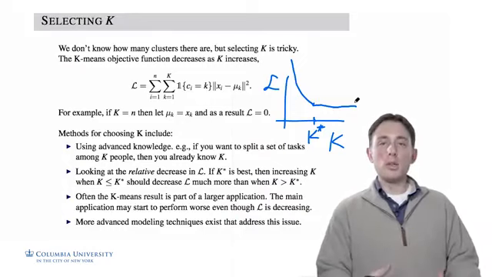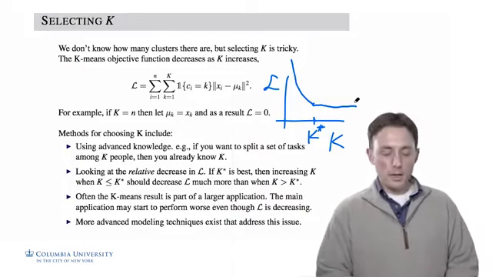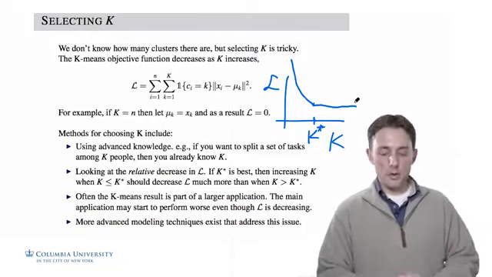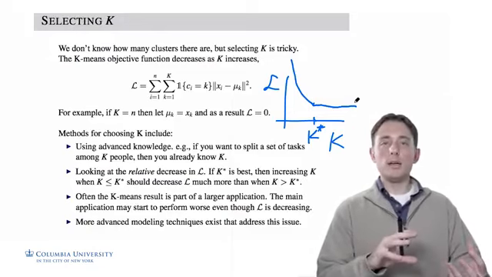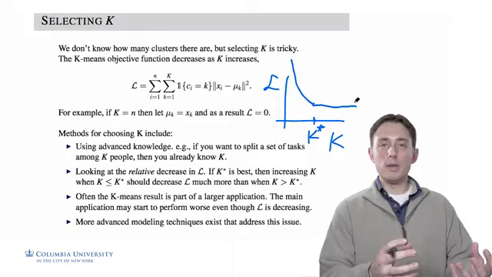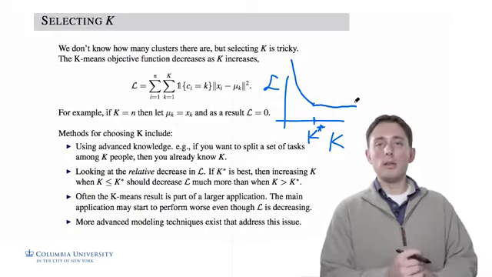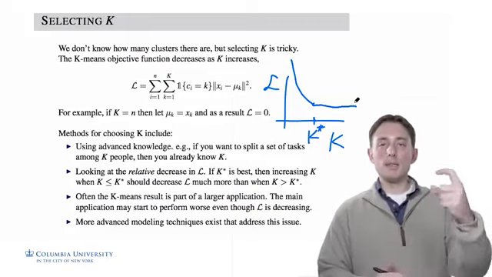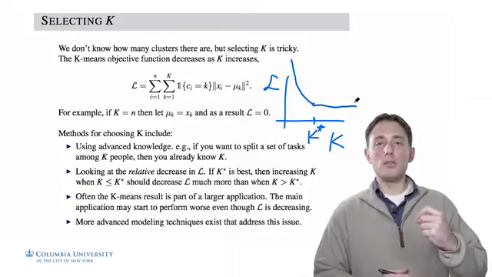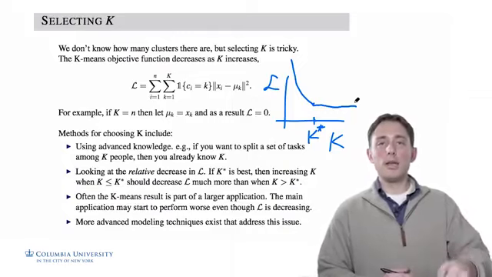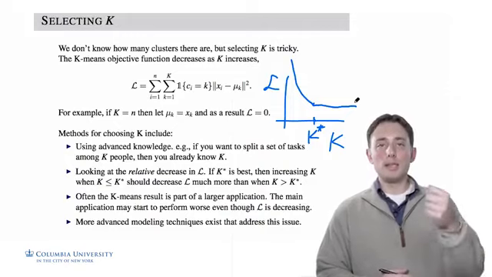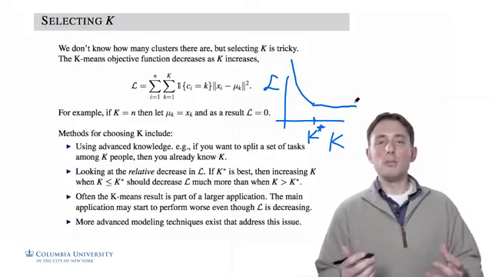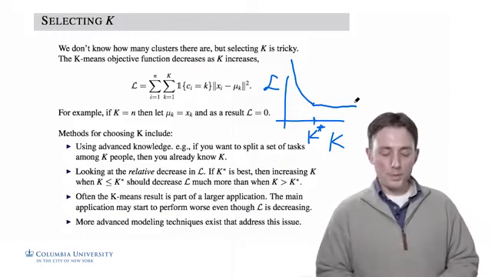Another thing, and one of the reasons why K Means is so popular, is that it's often used as a pre-processing step as part of a larger application. For example, if we want to take our continuous data and we don't want to learn a continuous model of it, we maybe want to first discretize the data. So we take each point, xi, and instead of learning a continuous distribution on that, we assign it to a cluster, and now each point is represented by an index between 1 and K. So we've discretized the data. Then we can learn a discrete model. Oftentimes, that's something that we'll want to do.